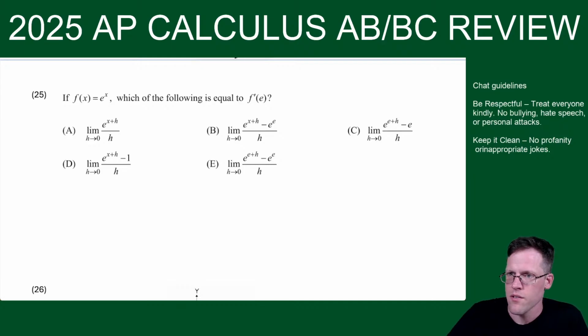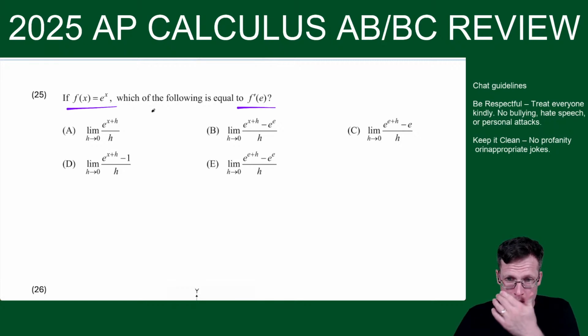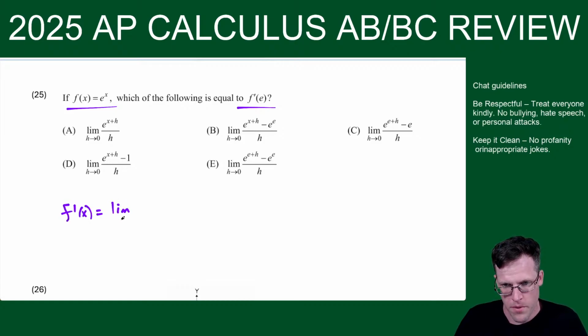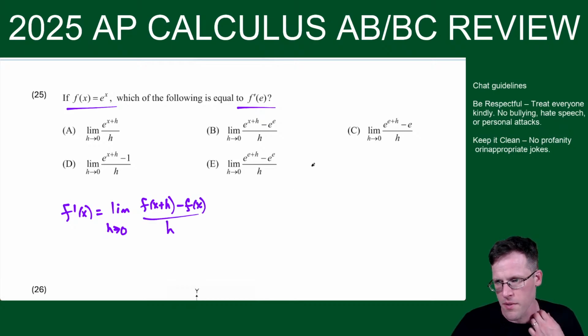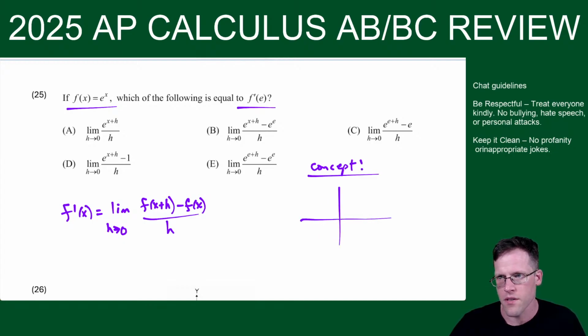Okay, so here, f of x equals e to the x. What is equal to f prime of e? So this, you could just L'Hopital all the answers, but the classic way is knowing this: the limit as h goes to 0 of f of x plus h minus f of x over h. So concept. Someone was like, concept. The concept, so that this is not just all formulas and techniques. This is like the idea of calculus. Let me draw that a little neater.